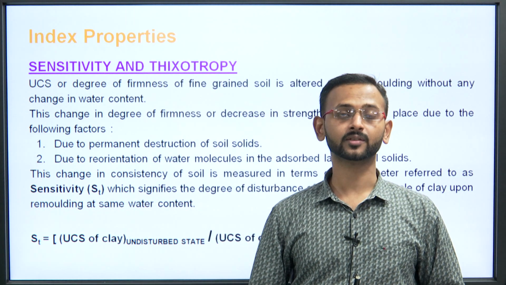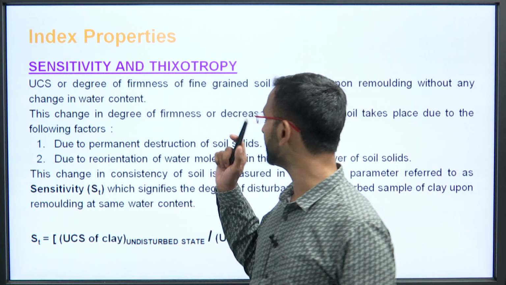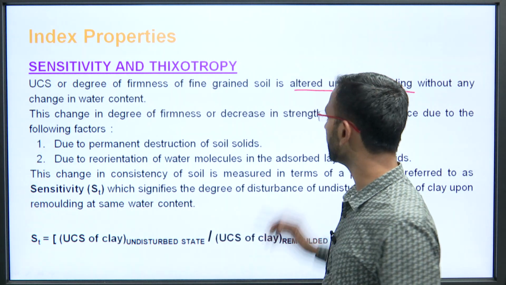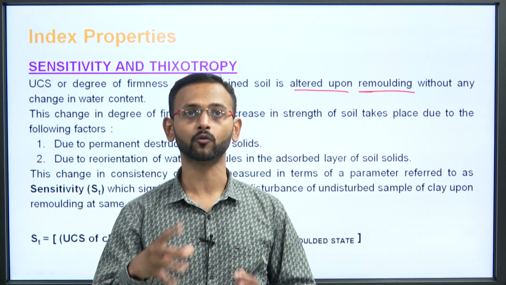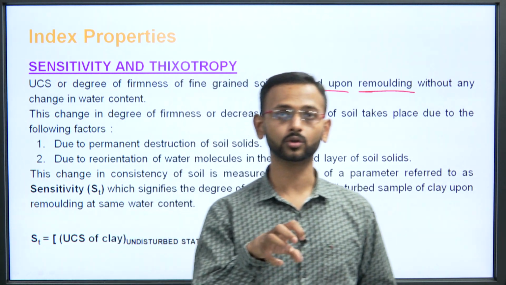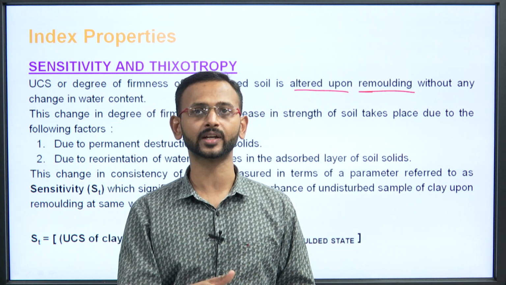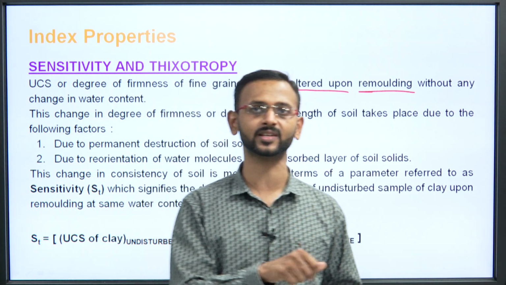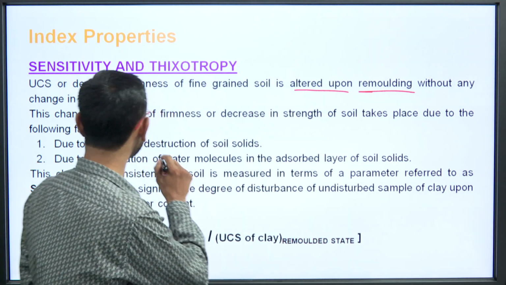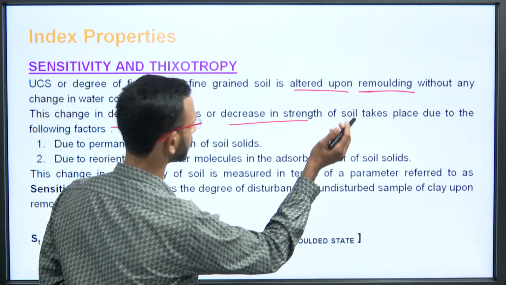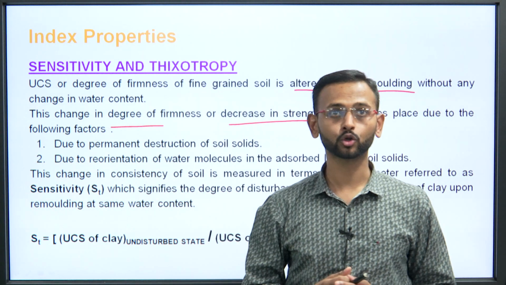If we talk about sensitivity and thixotropy, understand here that the degree of firmness of fine grained soil is altered upon remolding without any change in water content. So even if you are not changing any water content, what happens when you just simply take soil and compact it, or you just simply remold it, or you simply press it? There is some change in the soil. Now this change in degree of firmness, or decrease in strength, takes place due to the following factors.